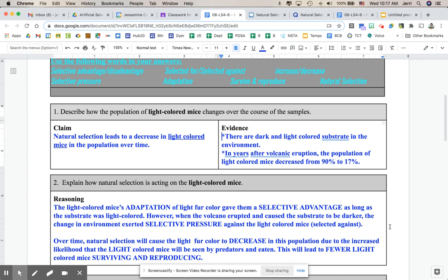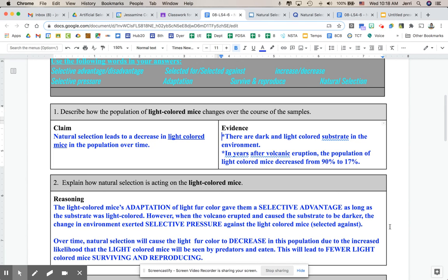However, when the volcano erupted and caused the substrate to be darker, and remember, substrate just means the ground material, the change in environment exerted, here's a new word, selective pressure against the light colored mice. So we would say in this instance that the light colored mice were selected against. In this case, we could also say that the light colored mice are at a selective disadvantage. So that's using our vocabulary in that first paragraph.